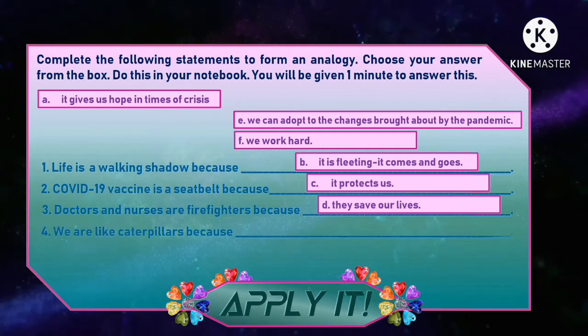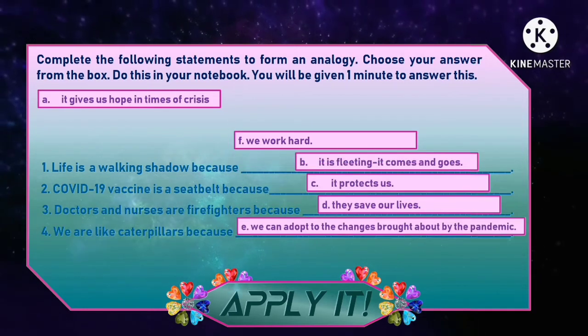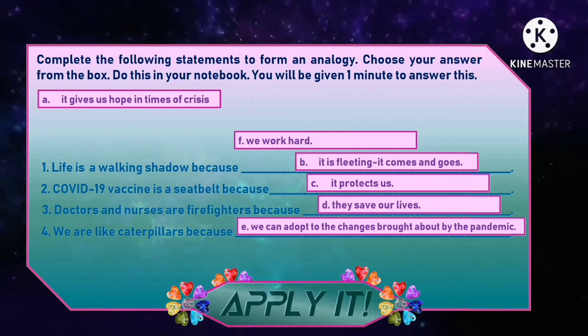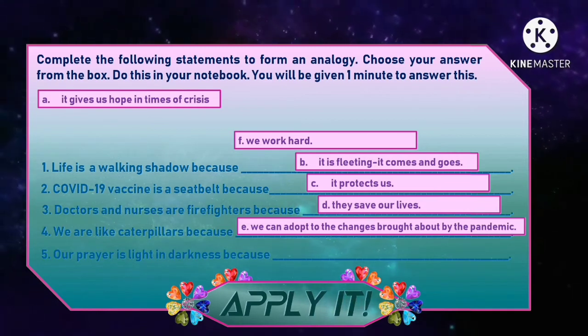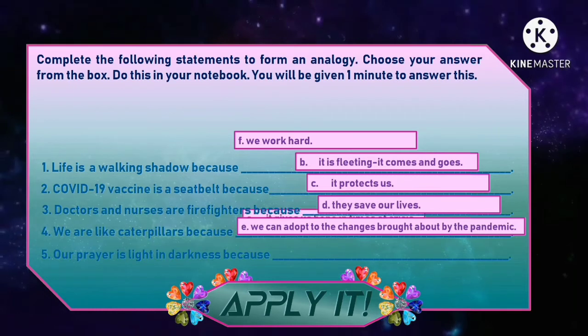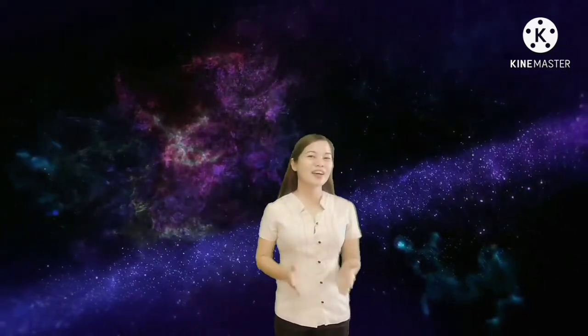Letter D. Number 4, we are like caterpillars because we can adapt to the changes brought about by the pandemic. Letter E. Number 5, our prayer is light in darkness because it gives us hope in times of crisis. Letter A. Congratulations for such a job well done, class. Because of that, here is a star for you.